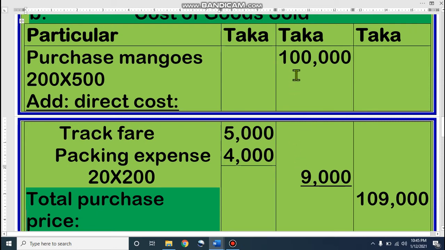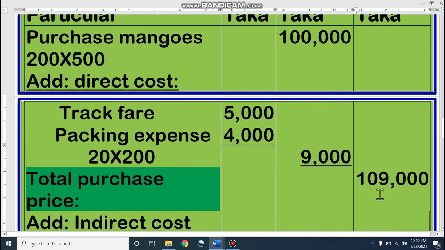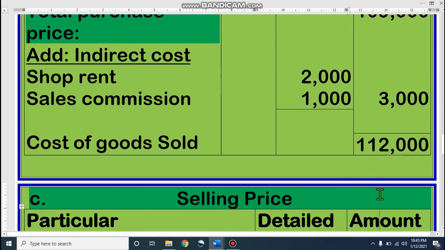1 lakh taka is the purchase price of mangoes and 9,000 is direct cost. Therefore the total purchase price is 1,09,000. Then we have to add indirect expenses, shop rent and sales commission. Shop rent is 2,000 and sales commission is 1,000, as we saw in the question. This is 3,000.